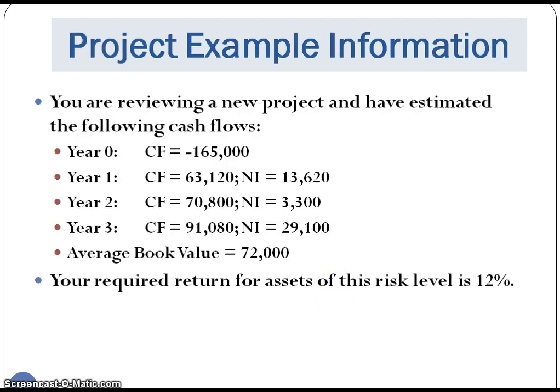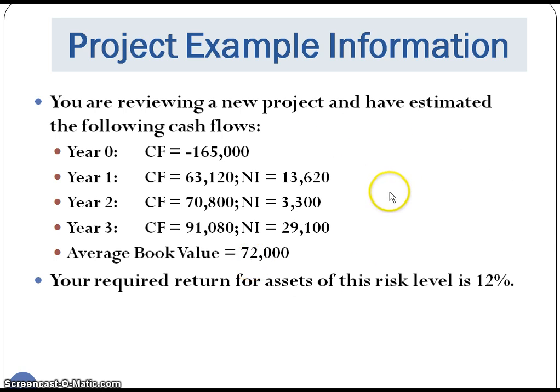So let's say we've got a project where the initial cost is $165,000, noted as a negative because that is money coming out of our organization. Then we project, based on our analysis, cash flows from that project of $63,120 in year 1, $70,800 in year 2, and $91,080 in year 3. Net income, if we were going to use that in another model, would be our net income after expenses. And we estimate that this piece of equipment will have an average book value of $72,000.